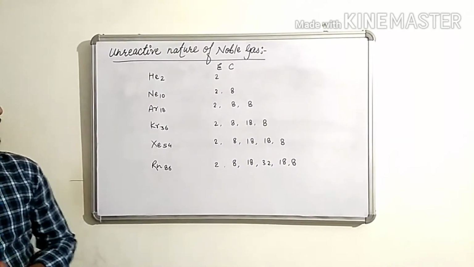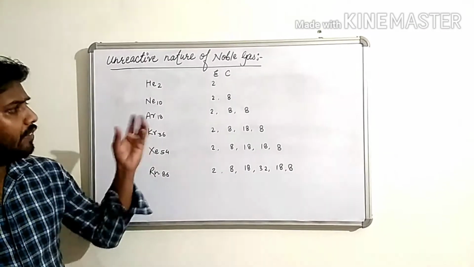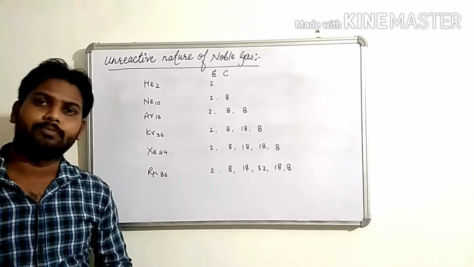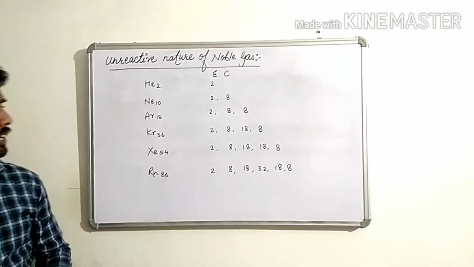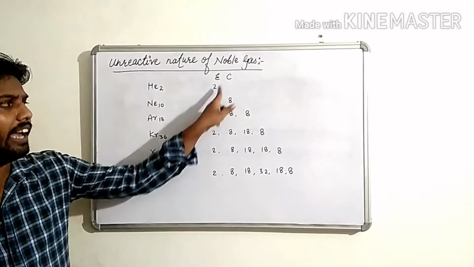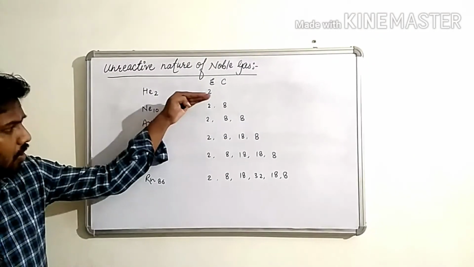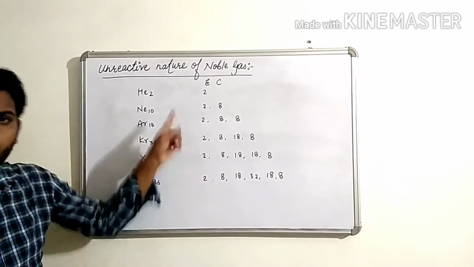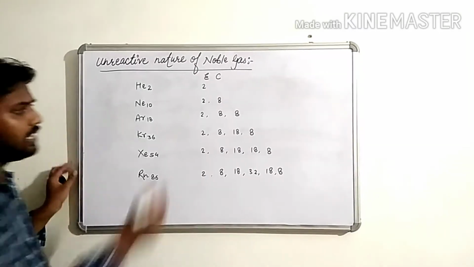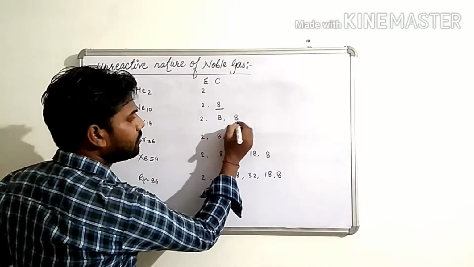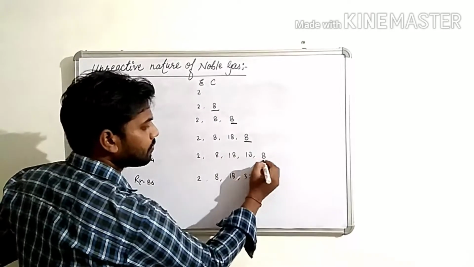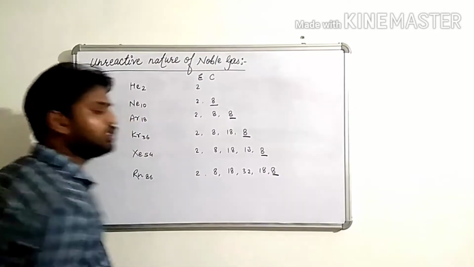Now, if we look at the number of electrons in the last shell, helium contains 2 electrons and completes its stability, and the rest of the other elements in the noble gases contain 8 electrons in the outermost shell.